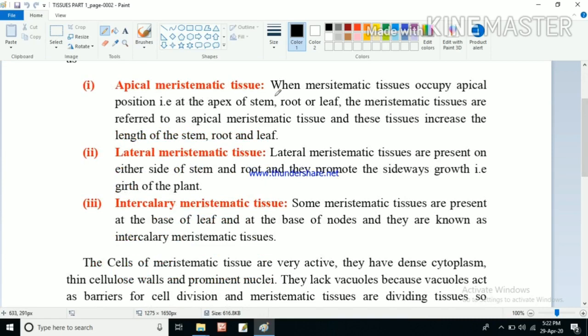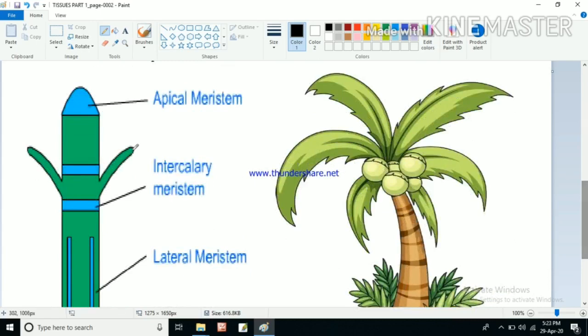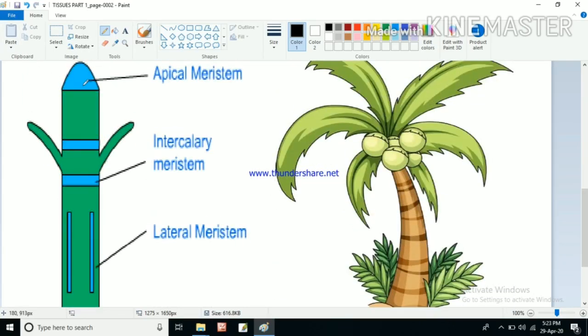So apical meristematic tissue: when meristematic tissues occupy the apical position, that is the apex of the stem, root or leaf, at any tip of the plant, whether the tip of the stem, tip of the root or tip of the leaf, then the meristematic tissues are referred to as apical meristematic tissue. If you see this picture here, if this is the plant, and they are present at the tip of the stem, these apical meristematic tissues are present.